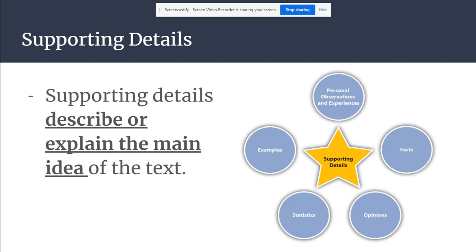The supporting details are anything the author provides in the text to describe or explain the main idea in further detail. So these could be personal observations and experiences. These could be facts, opinions, statistics, really anything that the author adds in the text to further describe their main idea.